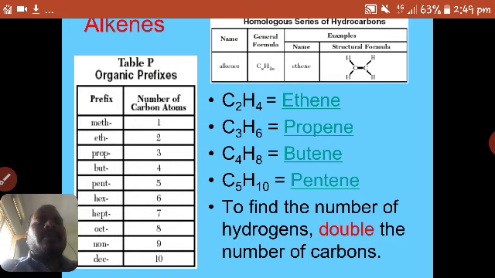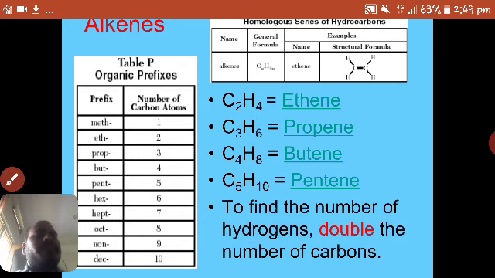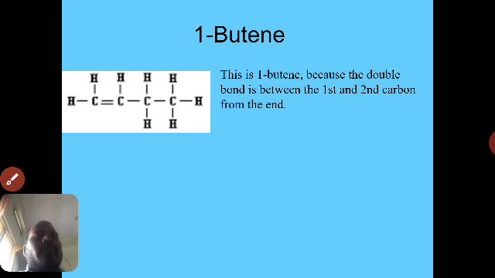Prop means 3 carbon atoms, but means 4 carbon atoms, so butyne. Then pentyne. 1 meth, 2 eth, 3 prop, 4 but, 5 pent. In the same way, we can write the names of any organic compound.